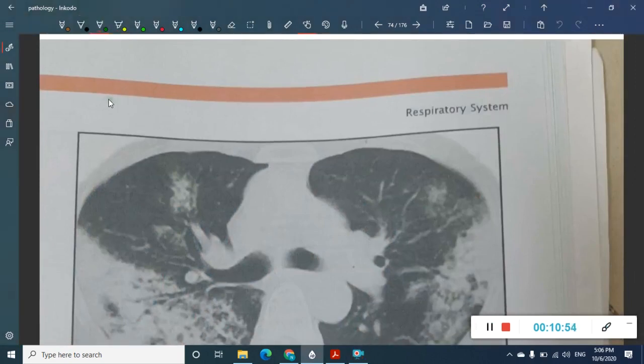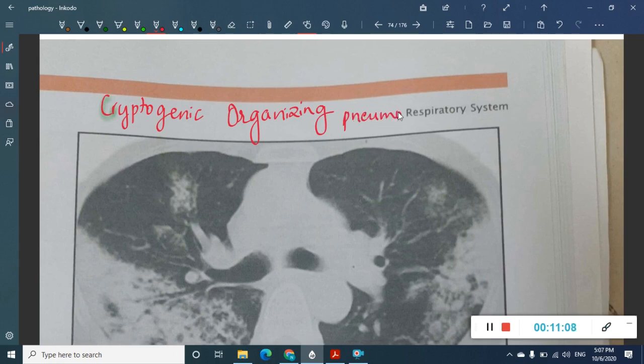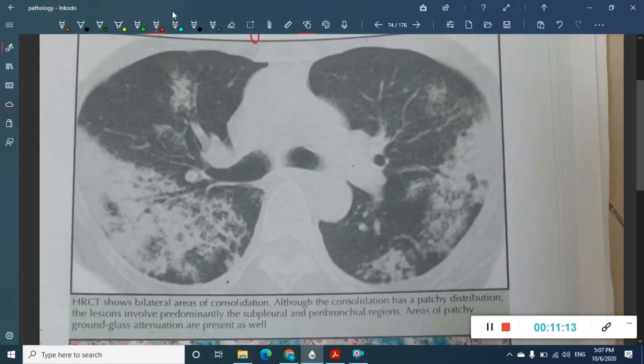This is the picture of cryptogenic organizing pneumonia. What are we going to see in this cryptogenic organizing pneumonia? Here you see areas of consolidation, and there is even patchy distribution. Areas of consolidation are seen. This is cryptogenic organizing pneumonia.